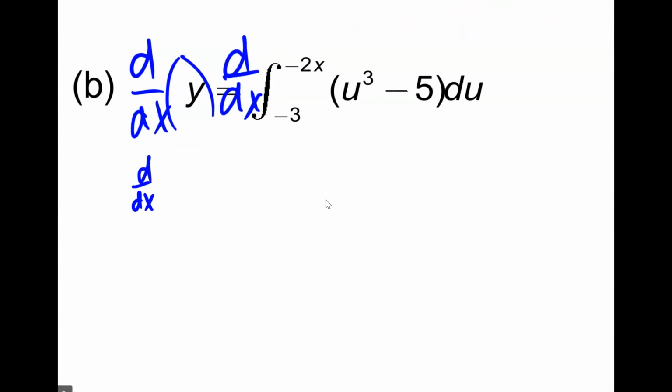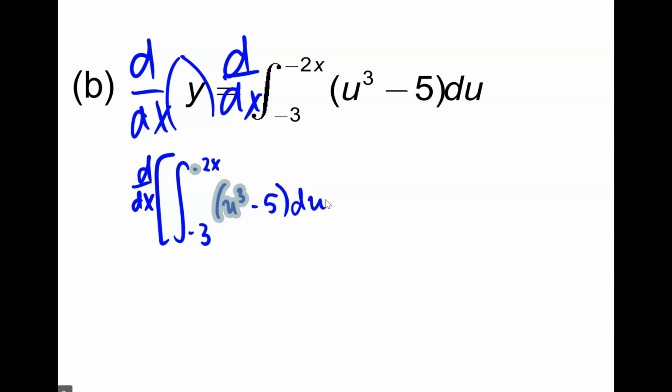d/dx of the integral from -3 to -2x of u cubed minus 5 du. I'll get the function I started with. Instead of u's, I'll have x's.